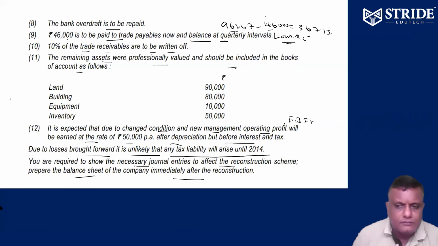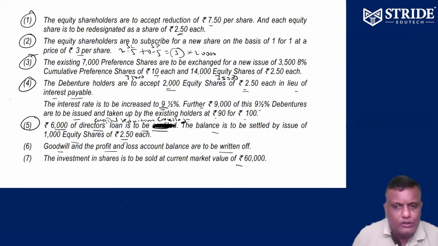Fifth point done. Sixth one, goodwill and profit and loss to be written off. Goodwill and P&L are going to be written off. You have to write off now. So P&L and goodwill are going to the capital reduction account, we can write off.